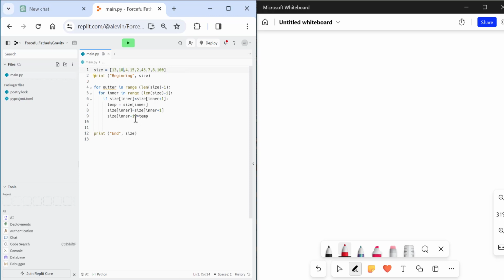So we're going the other way this time. Is 10 smaller than 4? No, it's not, so keep 10 there. Is 4 smaller than 15? Yes, it is. So we put 15 there and we switch it with 4. So we're doing it in descending order this time. All we did was change that symbol from greater than to less than. So now you know how to do it in both directions.